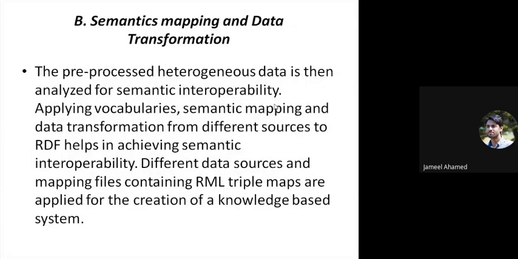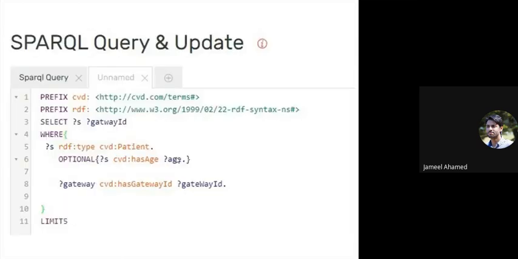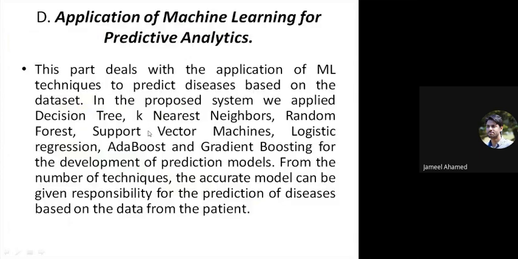Then semantic mapping, I use RML techniques where I generated RML triple maps for mapping my data and transforming into RDF. Then the transformed data is applied to GraphDB and AnzoGraph for creation of knowledge graph. From this knowledge graph, we retrieve the data using SPARQL queries. The format of SPARQL queries is written over here.